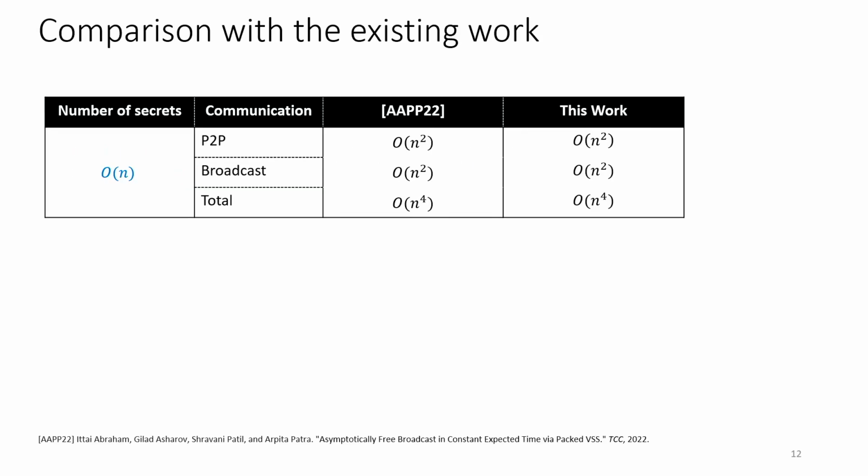Comparing with the existing prior best known VSS of Abraham et al., what we see is that both our VSS as well as their VSS in a single instance share order of n secrets, and in fact at the same cost. However, we differ in the design principles that we use. The work of Abraham et al. primarily uses the packing design principle. So you can think of this as an array of order of n secrets packed along the x dimension of a bivariate polynomial used for sharing. Whereas in our work, we use packing as well as detection of corrupt parties. And this helps us in getting a better cost when we run multiple instances together.